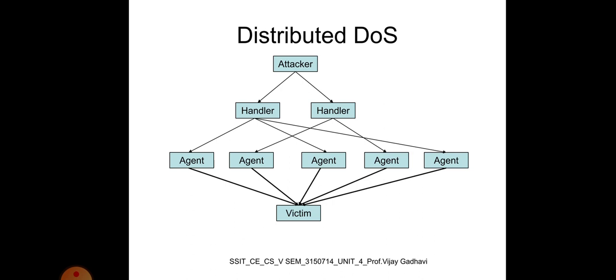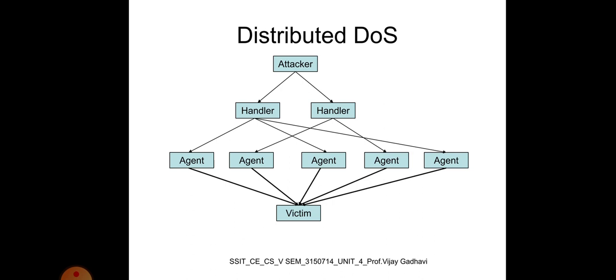Some common examples of DDoS attacks are UDP flooding. UDP flooding is a volumetric denial of service attack using the User Datagram Protocol, UDP, a sessionless, connectionless computer networking protocol. That is all about UDP.